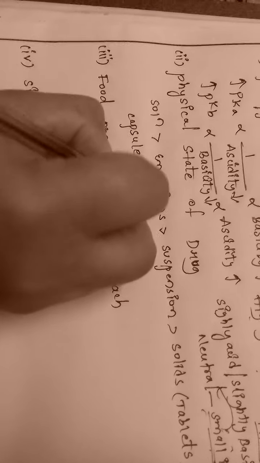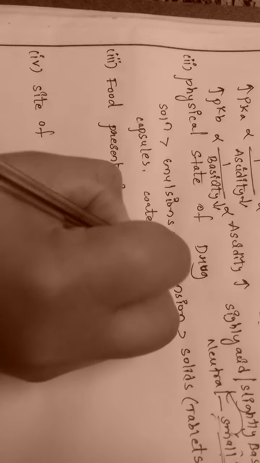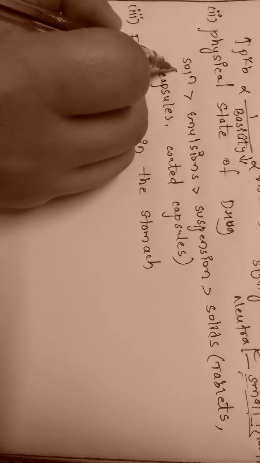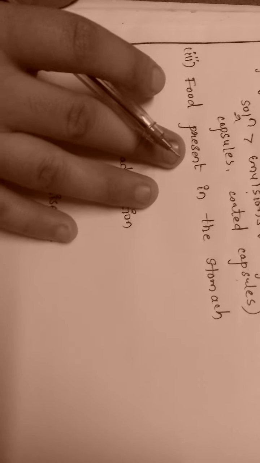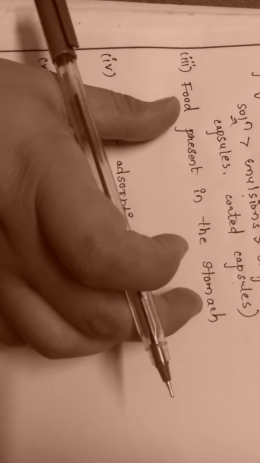Solids can be tablets, capsules, coated capsules, etc. These are the physical states on which absorption of drug depends. So first and foremost, solutions are absorbed easily, then emulsions, then suspensions, then tablets.